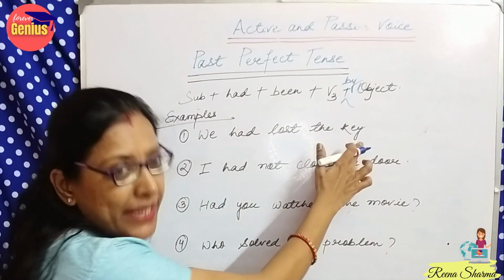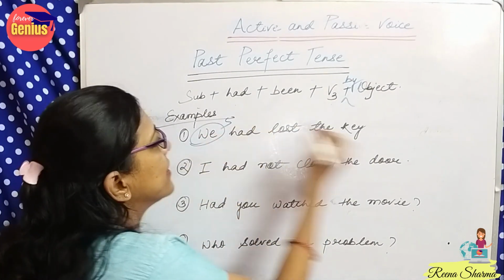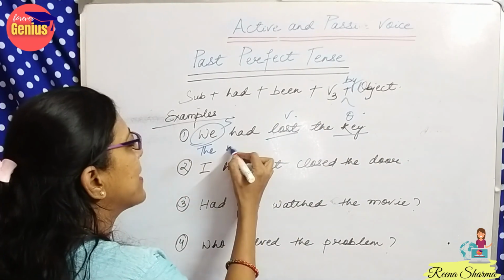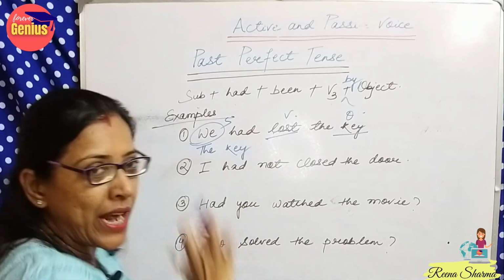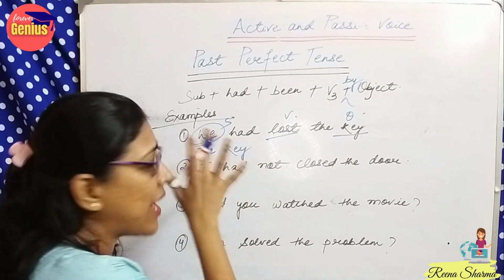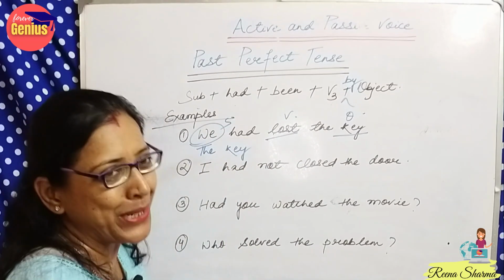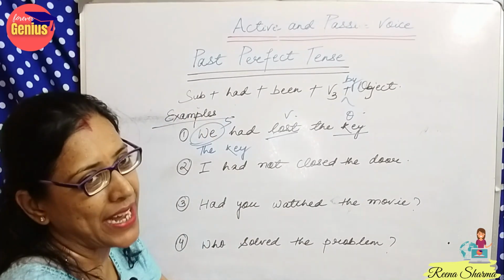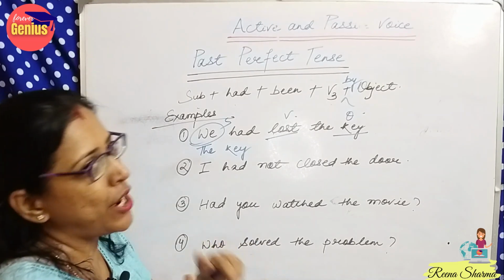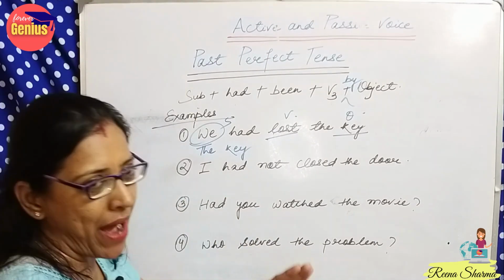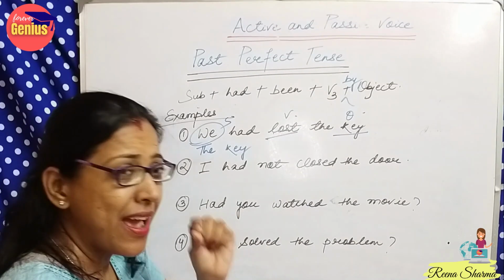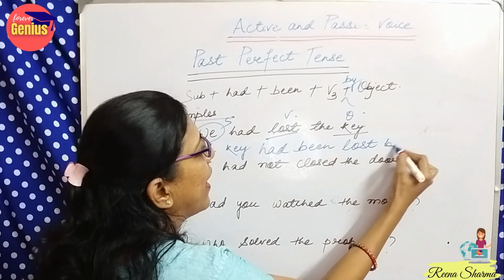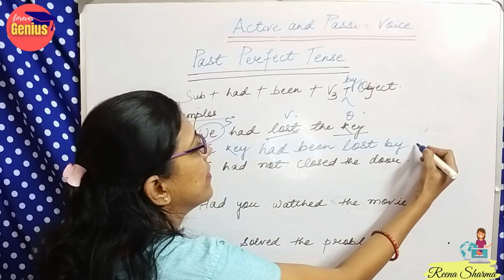We had lost the key. So, this is the subject, this is the object, this is the verb. The key is singular, but we is plural. So, is there any pressure to change the helping verb? No, not at all. So, where do we have to change? In case of present perfect tense, we have to take a look whether it is singular or plural. Otherwise, in case of past, we don't have any pressure. Simply use had in these cases. The key had been lost by us.